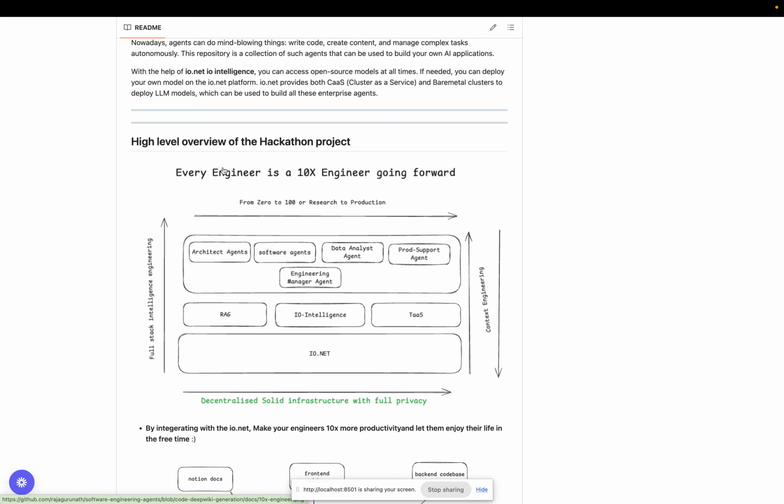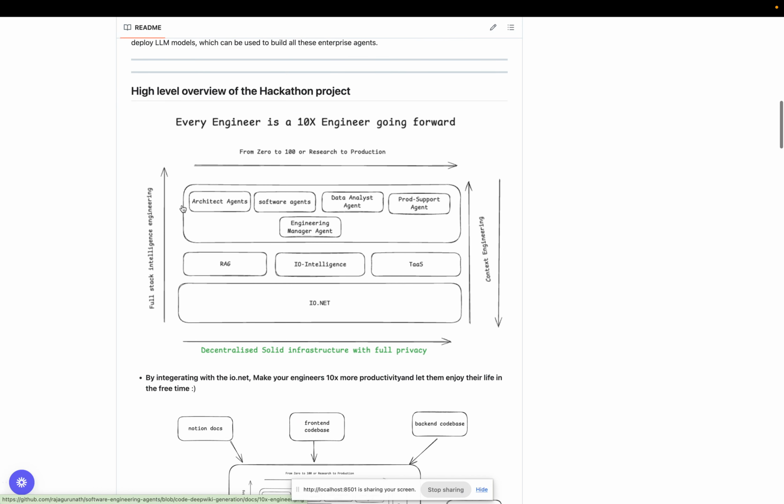We developed a group of agents, actually an engineering team, like architect, software engineer, data analyst, all these things in a team. These teams can be maintained by one or two people in your organization, in your startup or in your enterprise. What they will do, we'll come to that later. But by maintaining this group of agents, you will get 10x the benefits. How, we'll see in this demo.